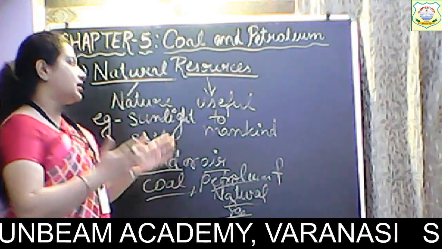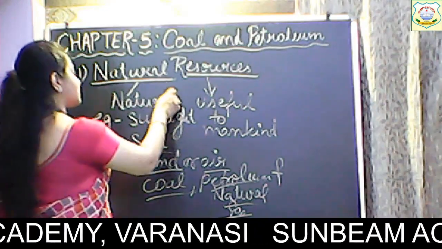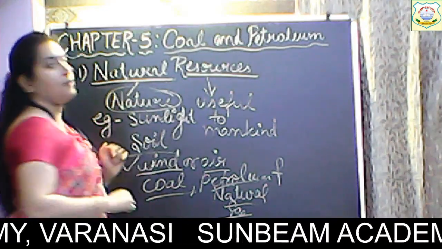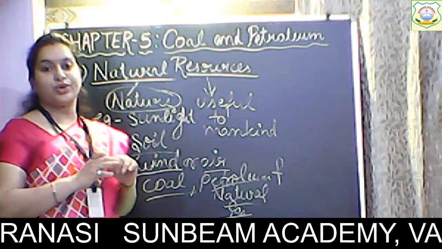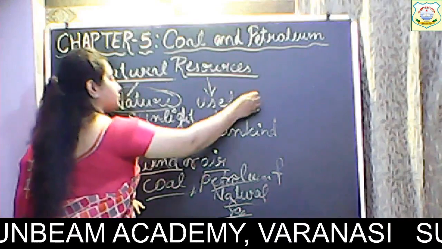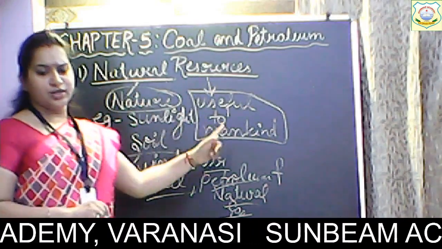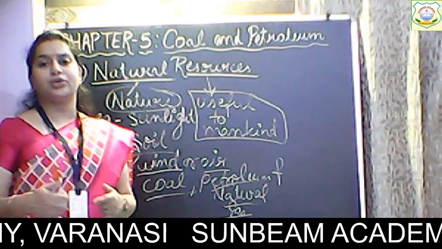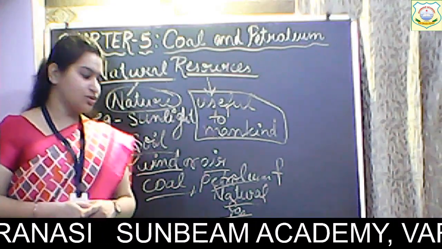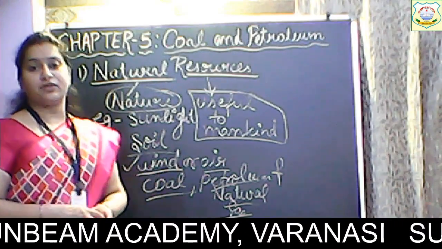So again, natural resources are the resources that occur in the nature, by the nature. There is no artificial process done in this process, and it has to be useful for mankind. So these 2 points are important for anything to be natural resource. Okay. So these are the natural resources. This is the example of natural resource.